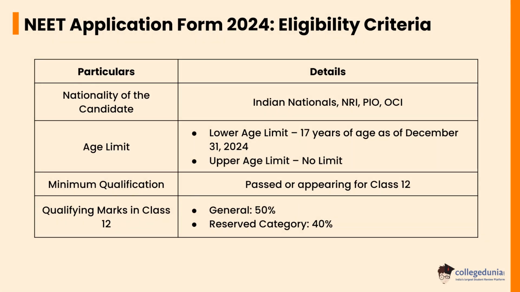Let's check the NEET application form eligibility criteria. Nationality of the candidate is Indian national, NRI, PIO, OCI. The lower age limit is 17 years of age as of December 31, 2024. The upper age limit is no limit. The minimum qualification is passed or appearing for class 12th. The qualifying marks in class 12th are 50% for general categories and 40% for reserved categories.